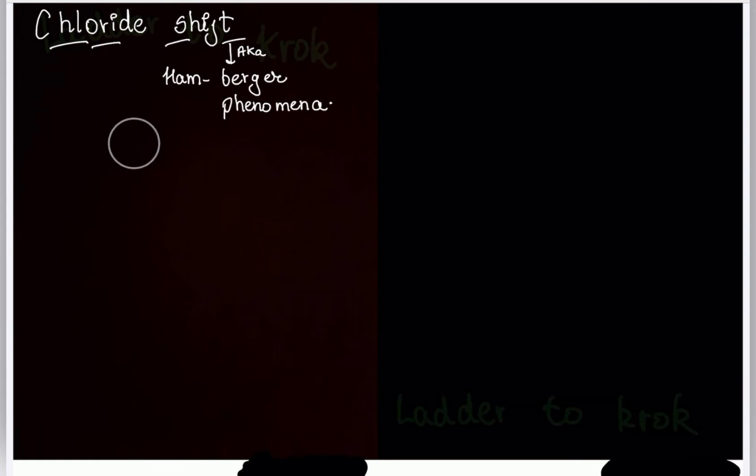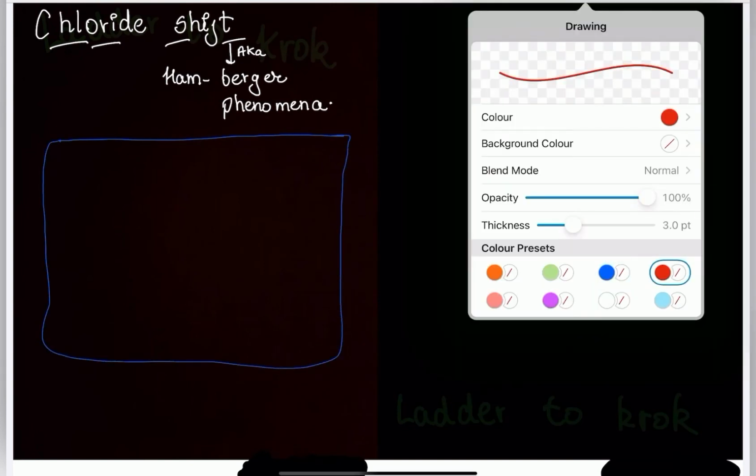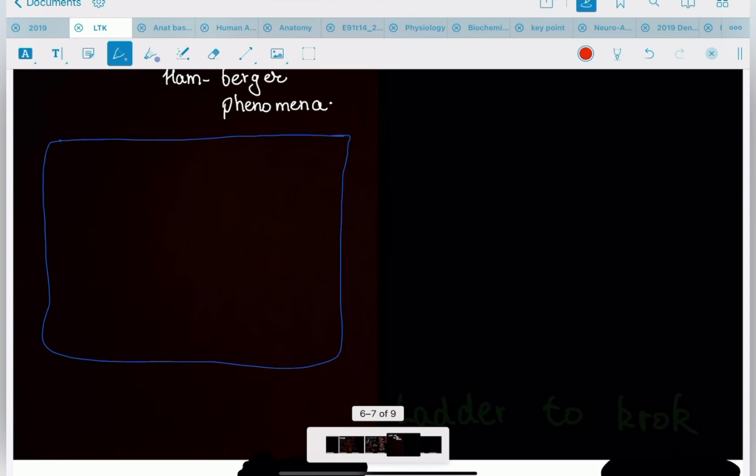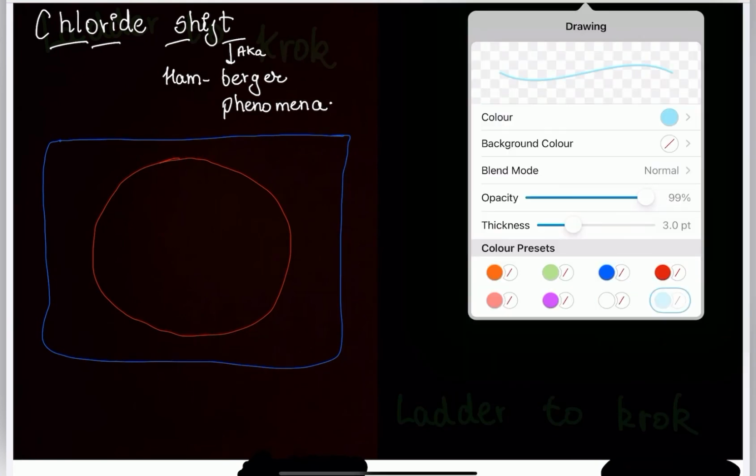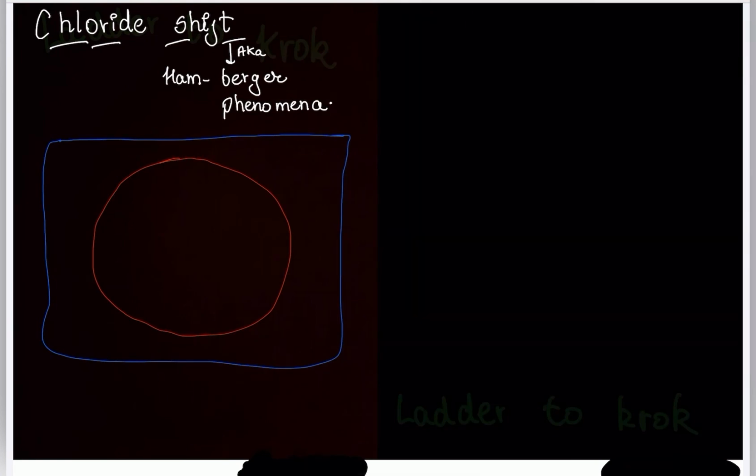Just imagine this is your plasma, normal plasma floating around your cell, and this is your RBC, your red blood cell. What happens here? From tissues, what is coming out? Tissues are giving carbon dioxide. From tissues carbon dioxide is coming out, and in this plasma, this carbon dioxide comes inside this RBC.